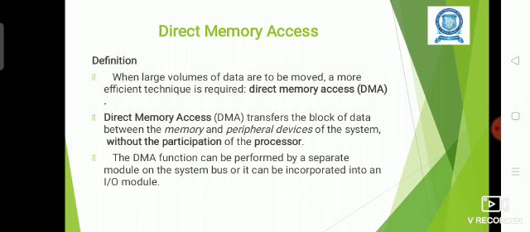In DMA, it transfers the block of data between the memory and peripheral devices without the participation of the processor. Traditionally, the processor is the controller of the system bus, so the processor is called the bus master. That is, the entire control of the system bus is with the processor. Whenever any device wants to share data with the memory, it will get access to the system bus with the permission from the CPU.